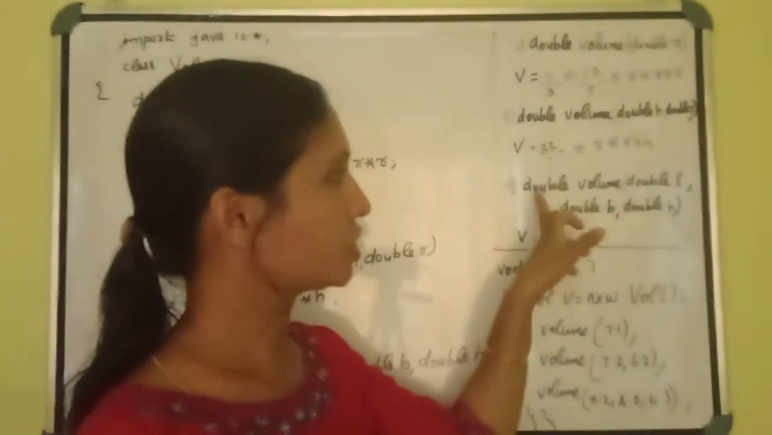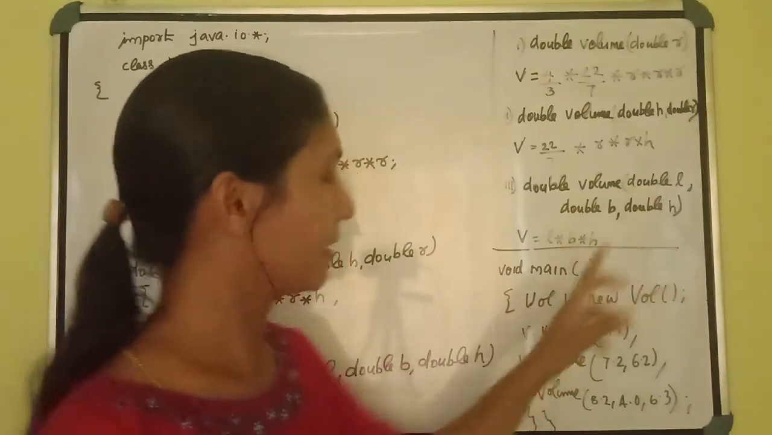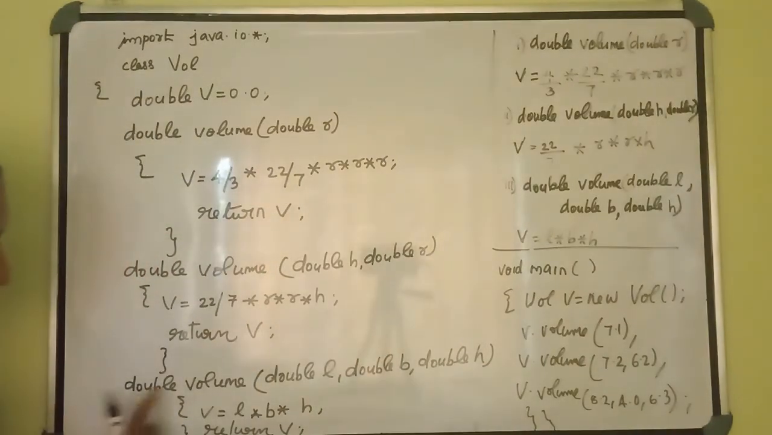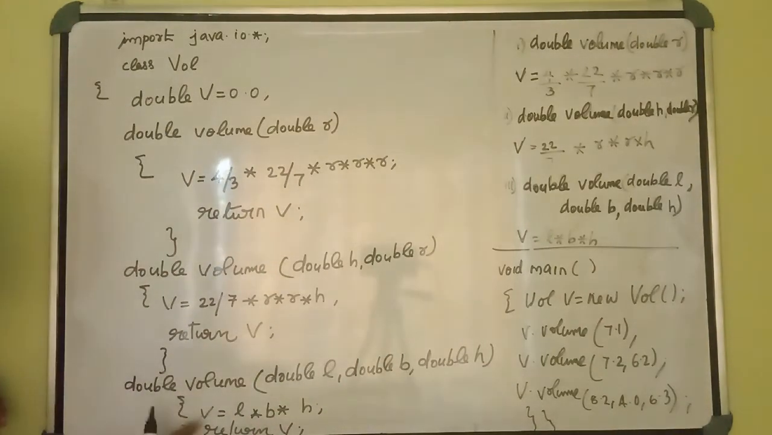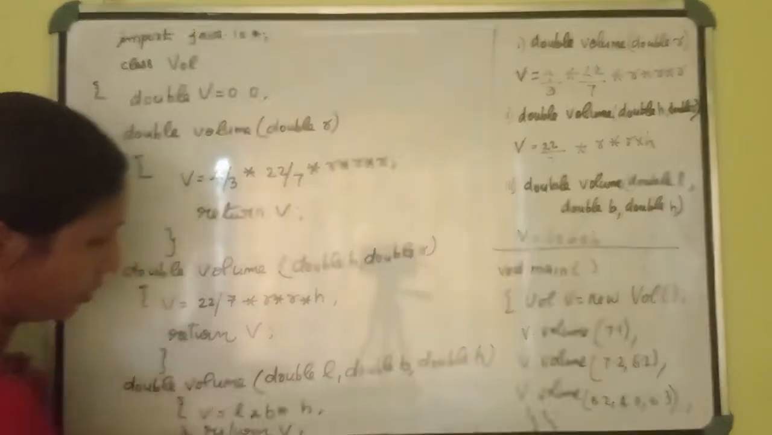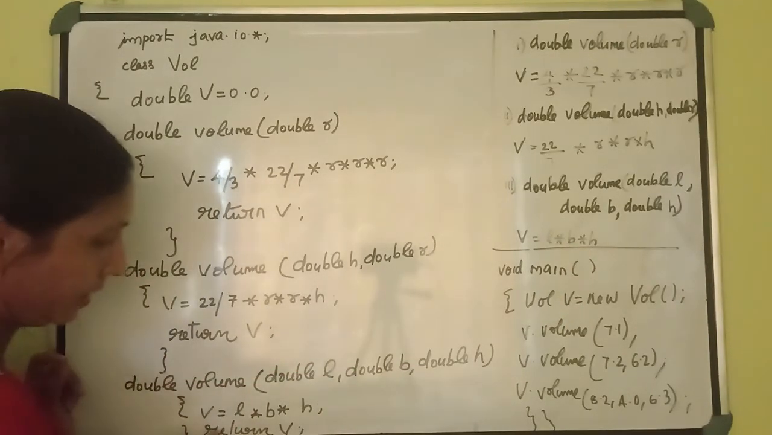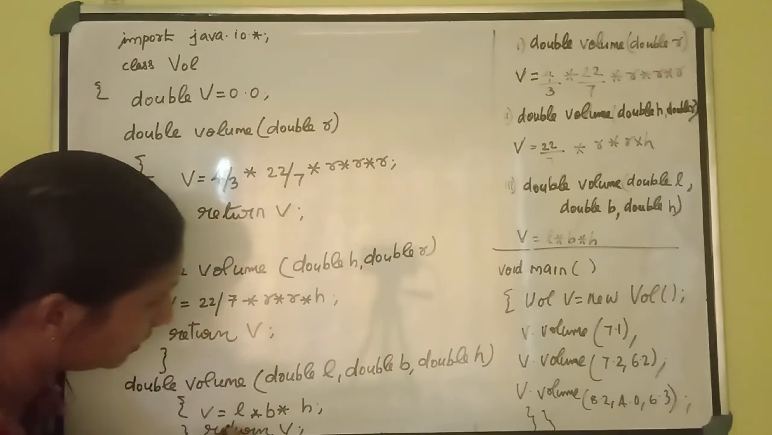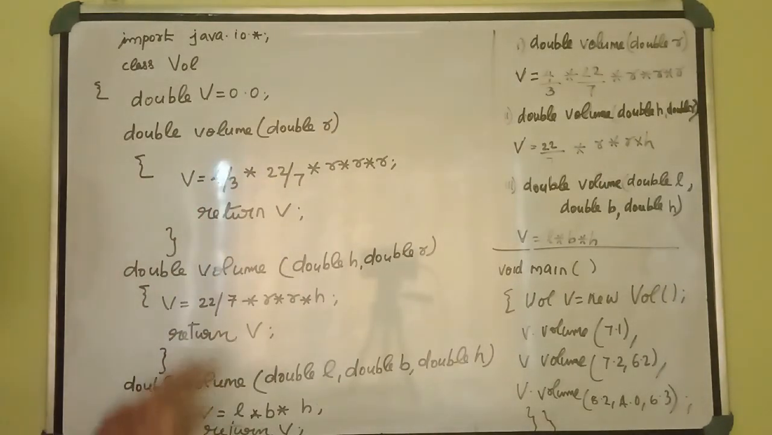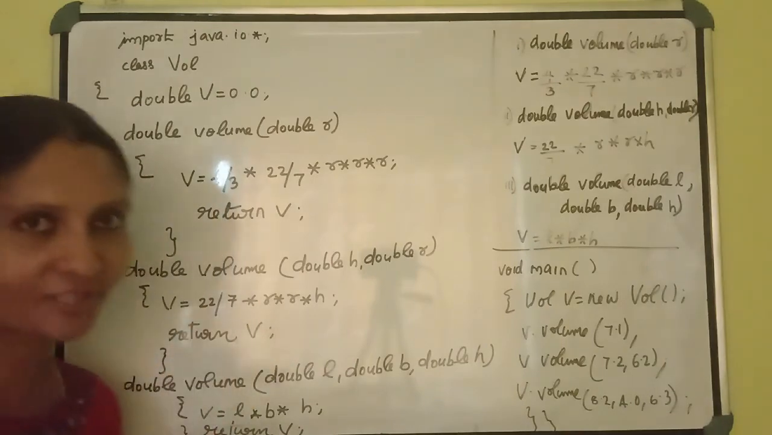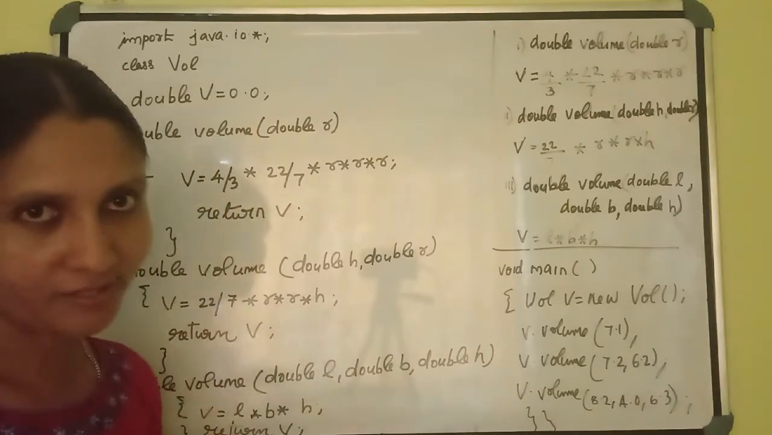Last, what's the next function? Double volume, double L, double B, double H. You have to write the same thing here. In the brackets, you have to write V is equal to the equation. You have to write here V is equal to L into B into H. Then at last, you have to write return V. So these are 3 different functions with the same name. This is called function overloading. Easily we can solve this program.